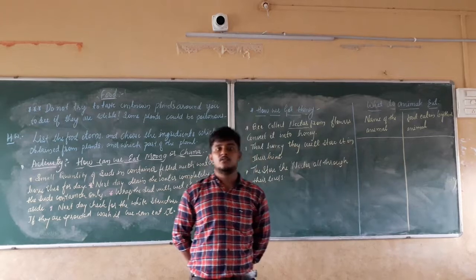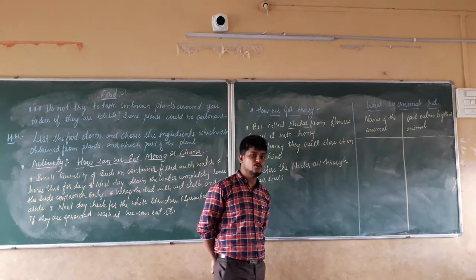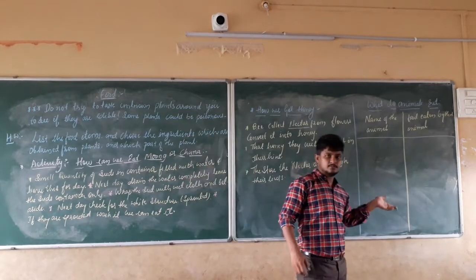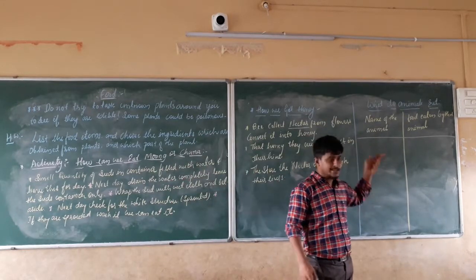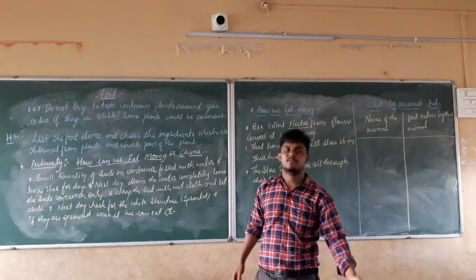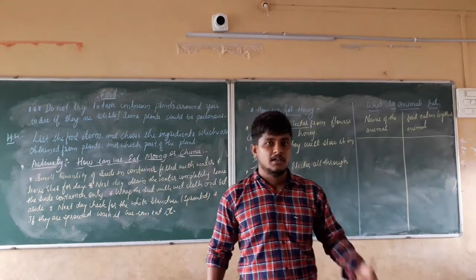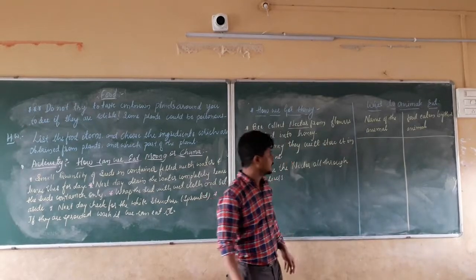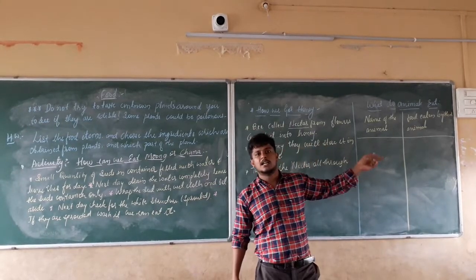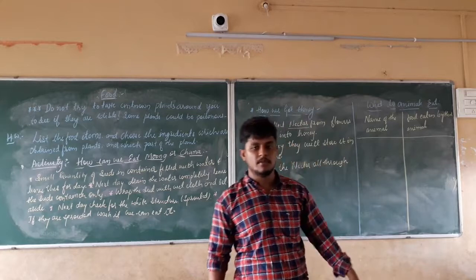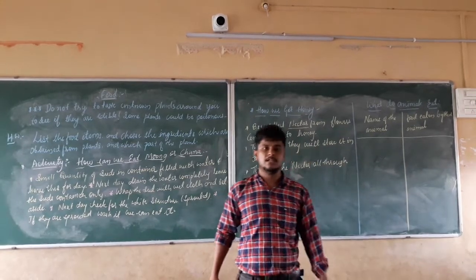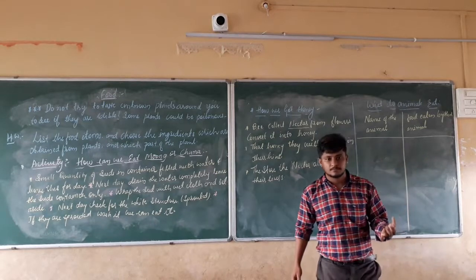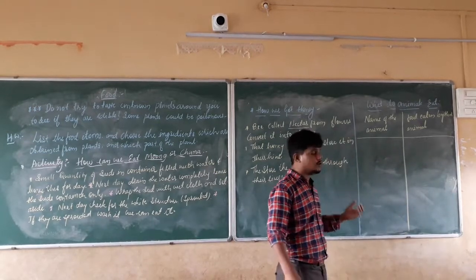In the next class, what do you have to do? Apart from these listings, you have to list all the animals. For example, it may be a pet animal or a forest animal. You have to list 10 to 15 animals: cat, dog, cattle, cow, it may be a bird or an animal. Along with that, list what food items they eat.